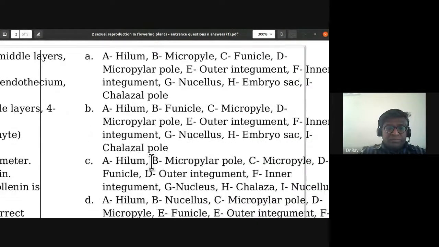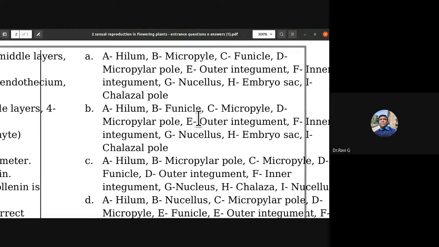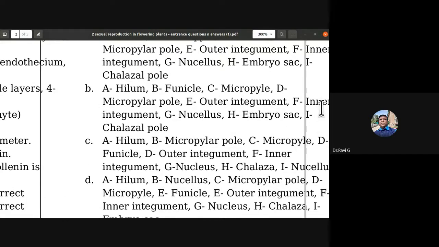So B option, A is hilum, B is funicle, C is micropyle. So B option is correct. D is micropylar pole, E is outer integument, F is inner integument, G is nucellus, H is embryo sac, I is chalazal pole. So B is the correct option.